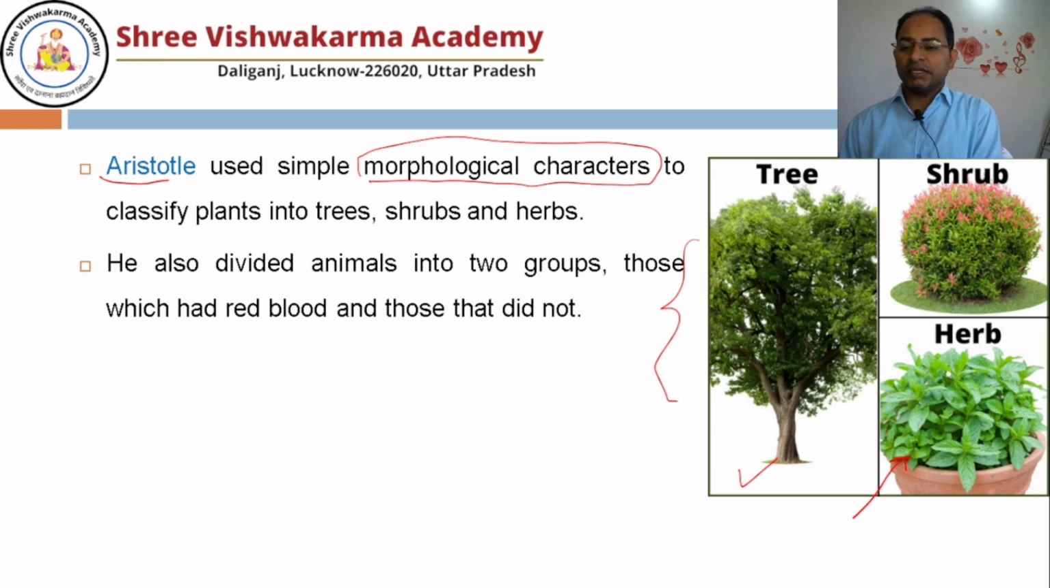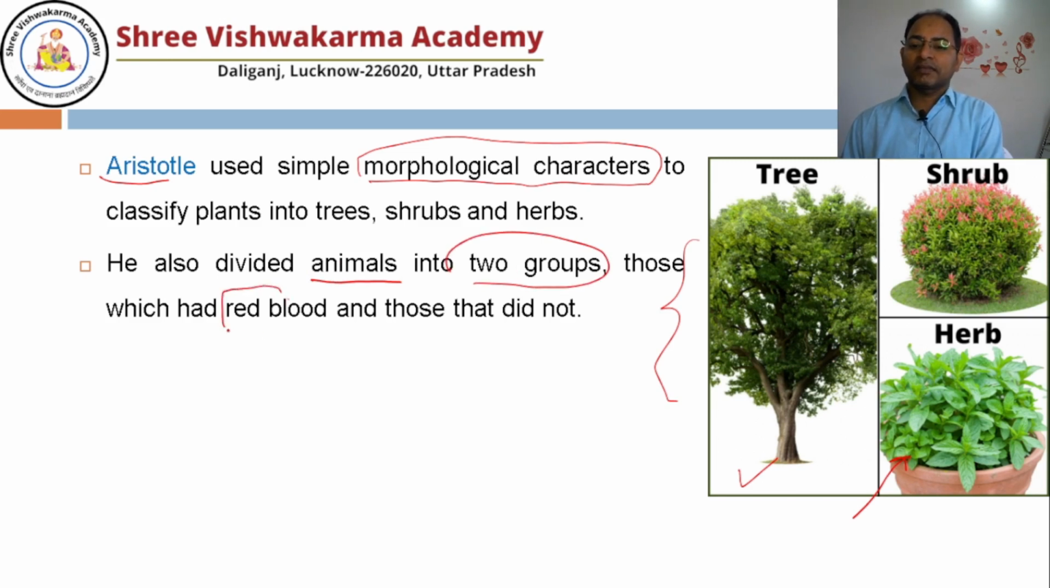He also did the classification of animals, and he divided animals into two groups: those who have red blood and those who don't. So there are two categories: red-blooded animals and colorless-blooded animals. For example, we have blood of red color, but if you kill an ant, the blood is colorless. Grasshopper, it is colorless.